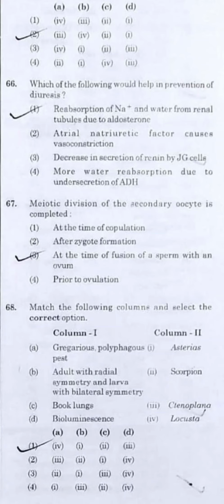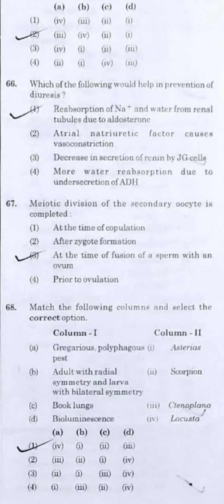Question number 66. Which of the following would help in the prevention of diuresis? Basically, the continuous urination or the loss of much more water than normal is called diuresis. So the reabsorption of sodium and water from renal tubules due to aldosterone will be helping the prevention of diuresis. Question number 67.